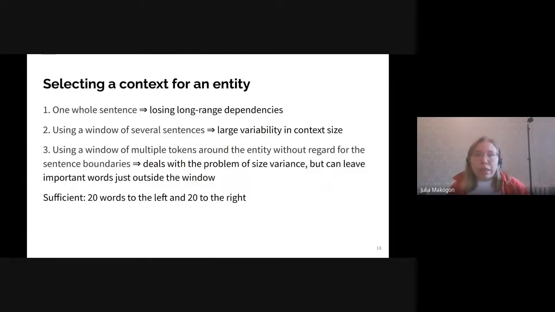And it was important to decide what text window around the entity to use for the model. The choices were to use a single sentence, a few sentences, or to ignore sentence boundaries and work with a token window. The last option showed itself as the more robust one, so we stuck to it. And the span of 20 words to the left from the target and 20 words to the right is sufficient in most cases.